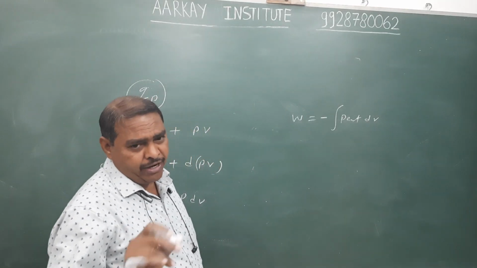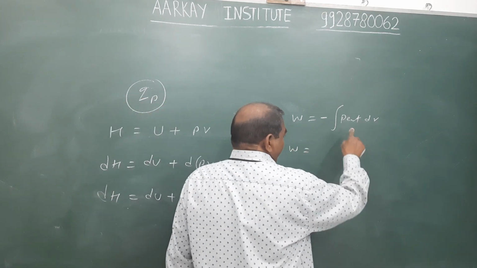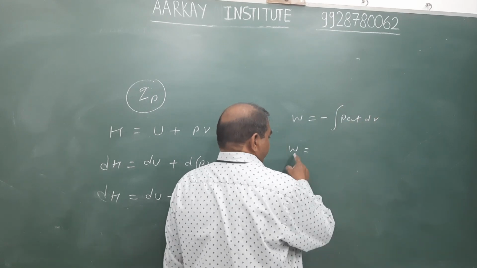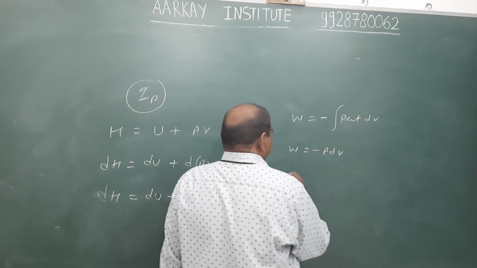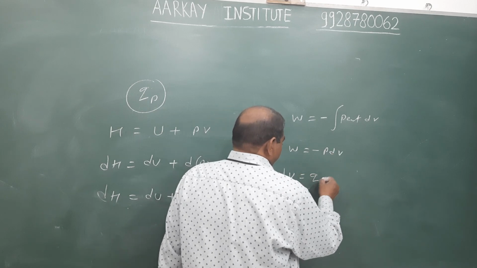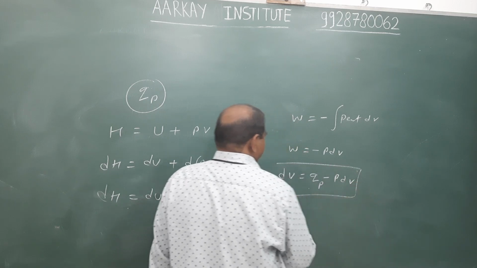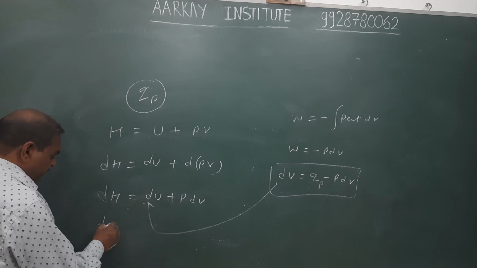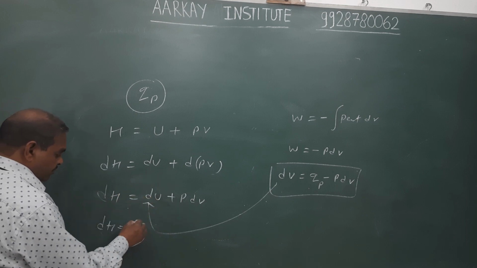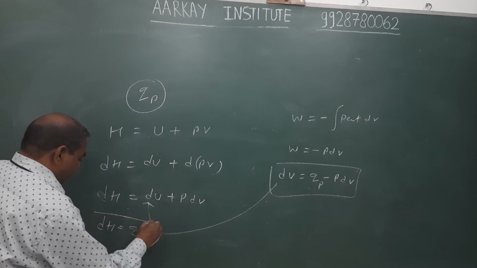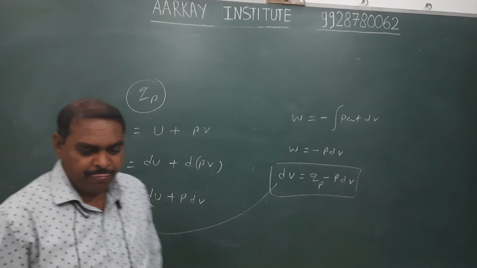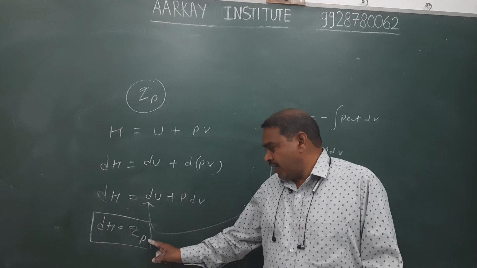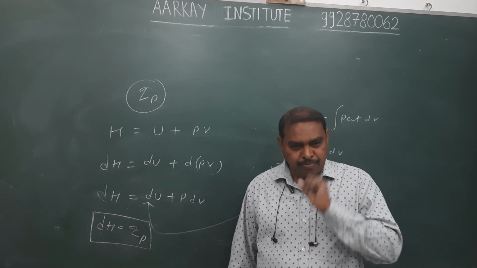At constant pressure, P is constant. The pressure of the gas as well as the external pressure remains constant in an isobaric process, and hence W equals minus PdV. Therefore, change in internal energy equals Qp minus PdV according to the first law of thermodynamics. Putting this value in the equation, PdV cancels, and we obtain del H equals Qp. So Qp, the exchange of heat energy at constant pressure, equals the change in enthalpy.